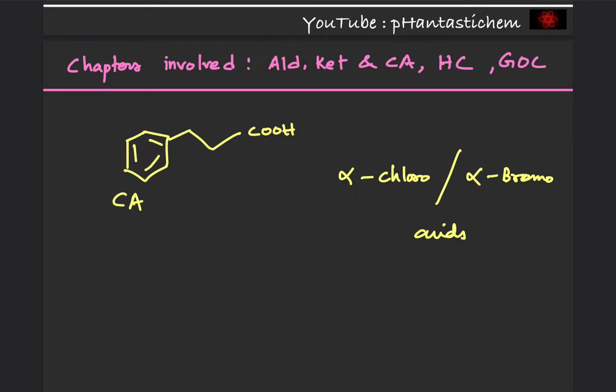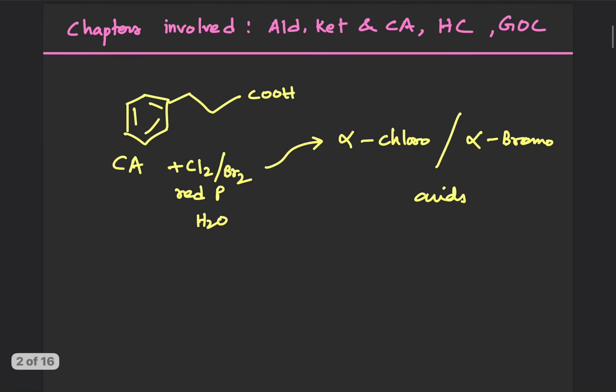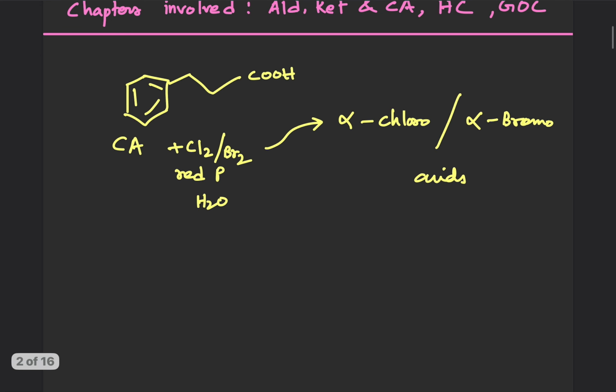This reaction is also known as Hell-Vollard-Zelinsky reaction. It's a famous name reaction. Okay, HVZ reaction.